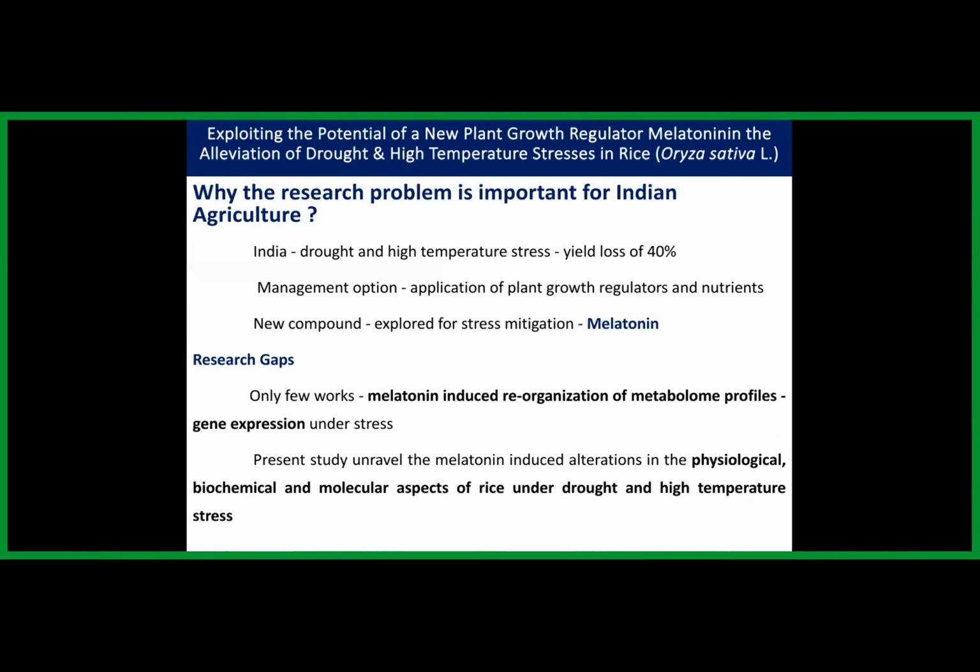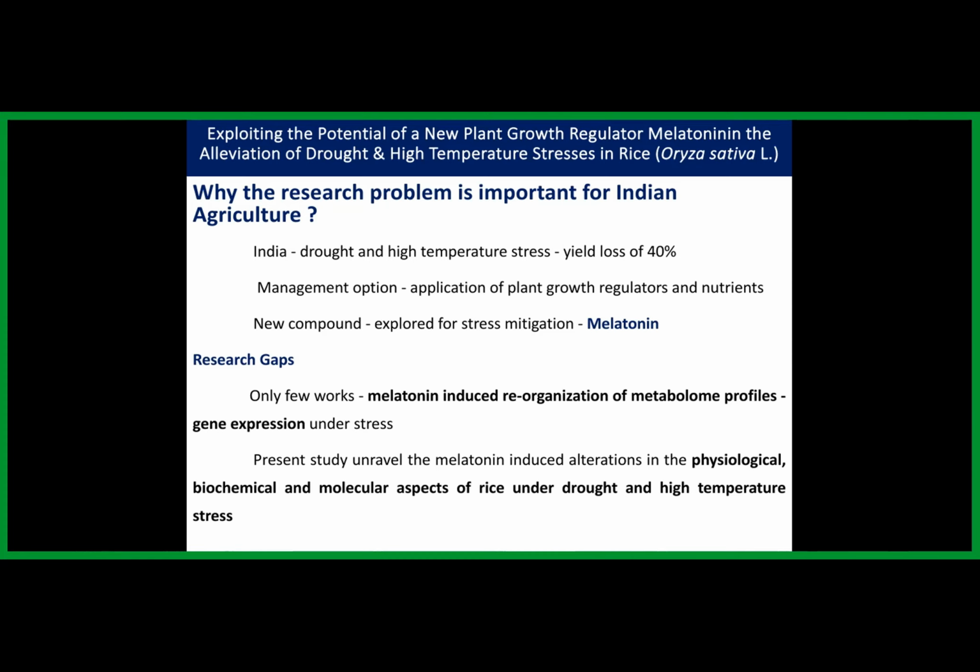So in this slide, I would like to express the reason for choosing this research work and what the research gaps are behind it. First of all, abiotic stresses are the major concern for food and nutritional security. Among them, drought and high temperature stresses are predicted to increase to a higher extent, especially in tropical countries like our India.